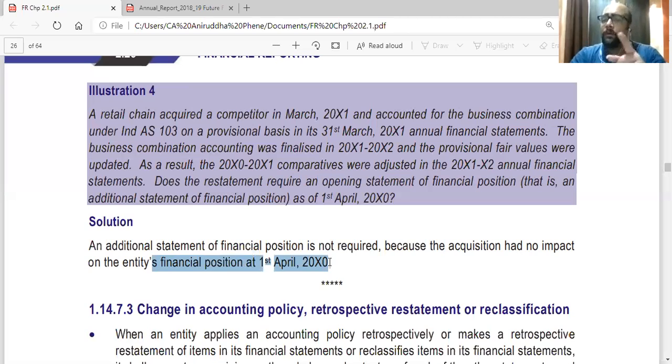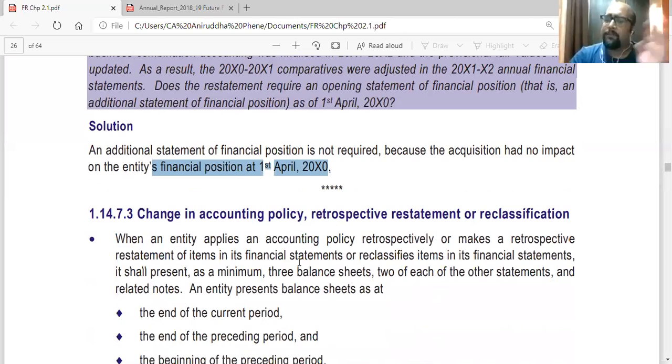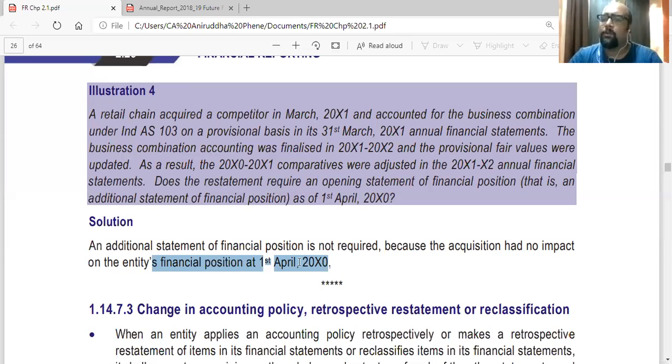So if the adjustment has an impact on this also, then you have to show this is also adjusted. But otherwise, there is no need. So here in this case, balances as on 31st March 2000 or on 1st April 2000 are not getting affected. Whatever is changing is on 31st March 2001. If it was changing, then you would have presented. Otherwise, there is no reason.